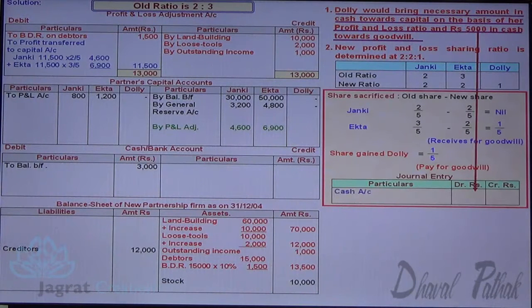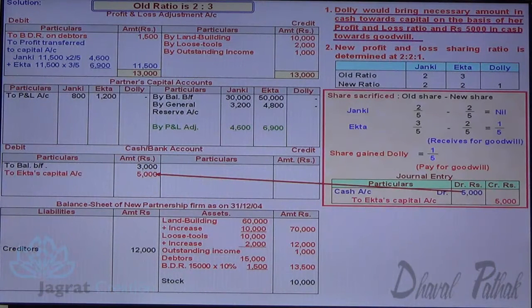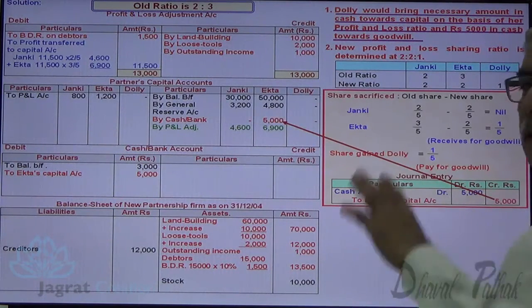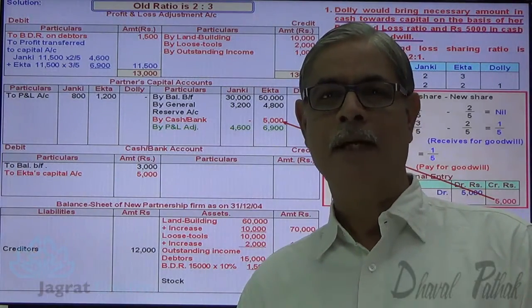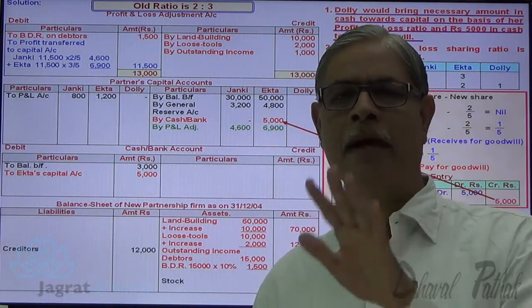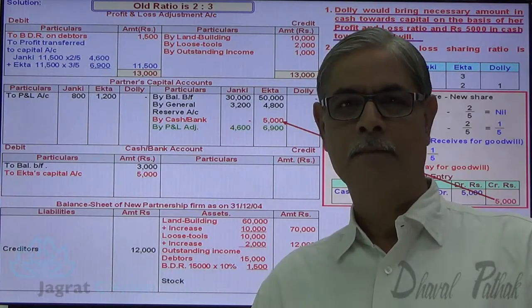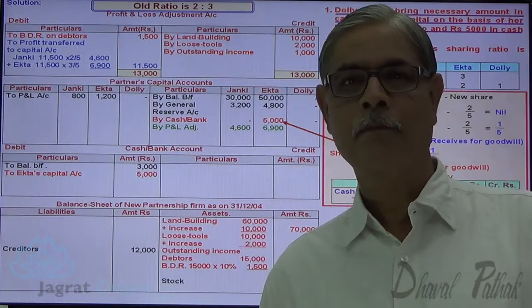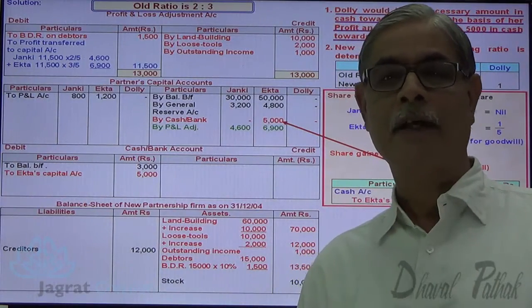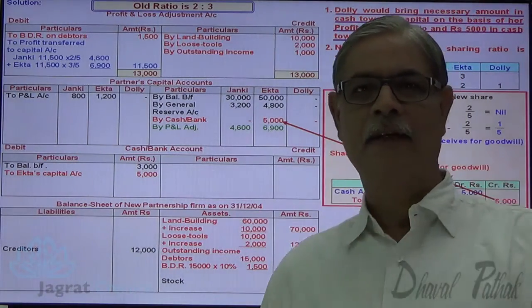Journal entry: cash account debit 5,000 to Ekta's capital account credit 5,000. Cash account is debited with 5,000 and Ekta's capital account is credited with 5,000. This is how goodwill is distributed to a sacrificing partner. After considering all this adjustment, new partner Dolly is to bring 1/5 capital in proportion of profit sharing. Let us work it out.